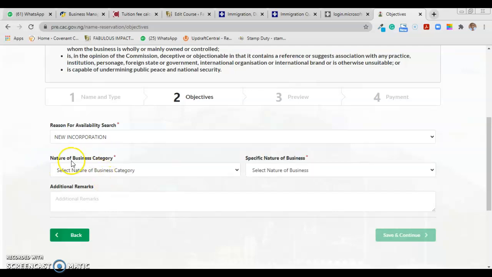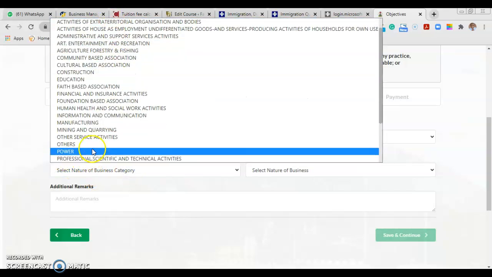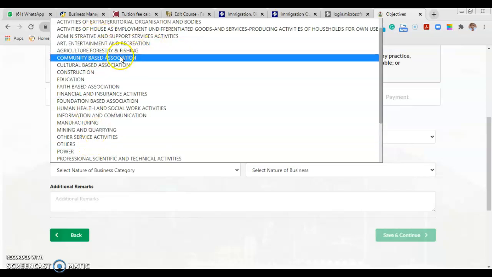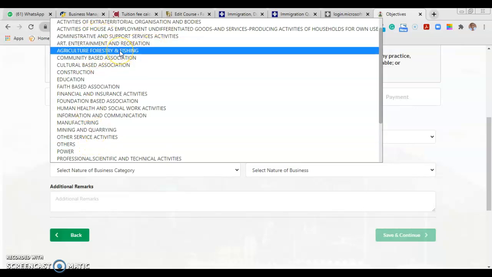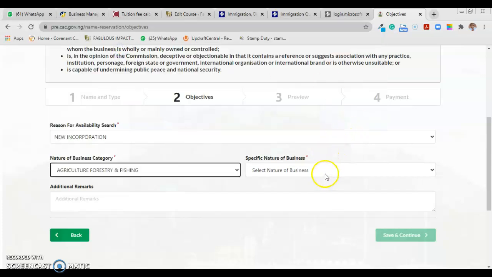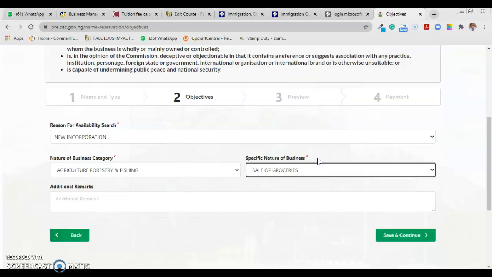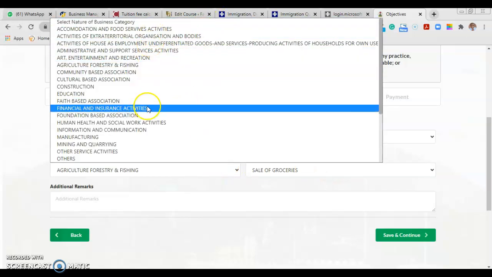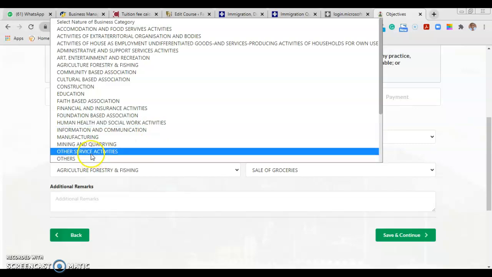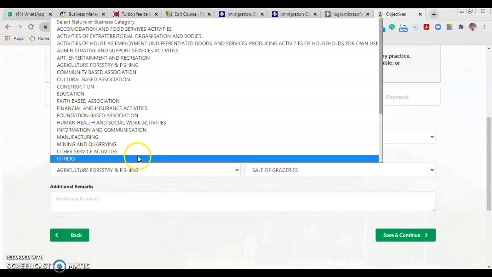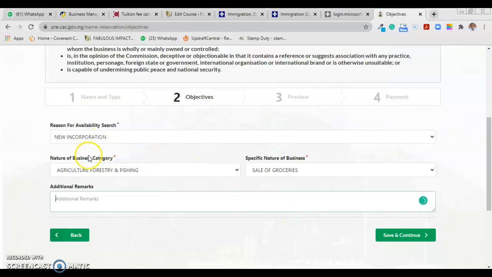And then what is the nature of the business category? So we have this nature. For me, let's say it's agriculture, forestry, and fishing. And then I want to choose groceries. I've handled quite a number of registrations, so I know where all these things are. You really have to search them one by one to see, or you can just put other service activities to make it fast for you. But you have to put the nature of the business category and specific nature of the business. Then you click on save and continue.